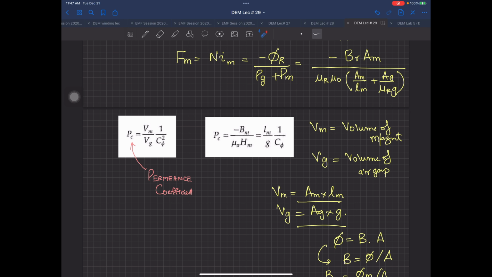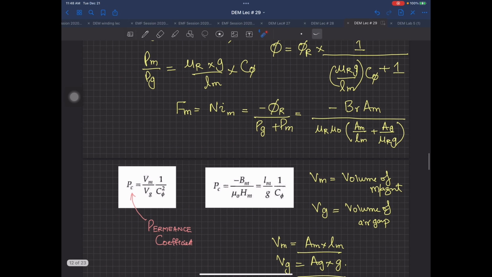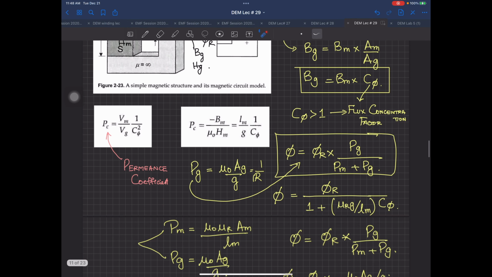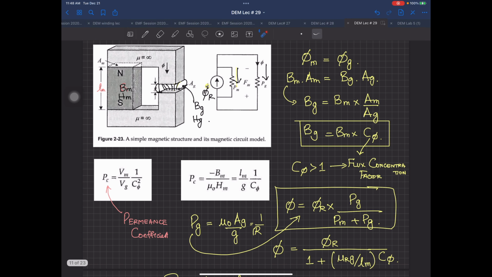Anyone on this one? Try to solve this one and this one. We know PC is equal to minus Bm over mu naught Hm. This is what we know theoretically. How is this converted into this one? Where? Bg is equal to Bm equal to C5.